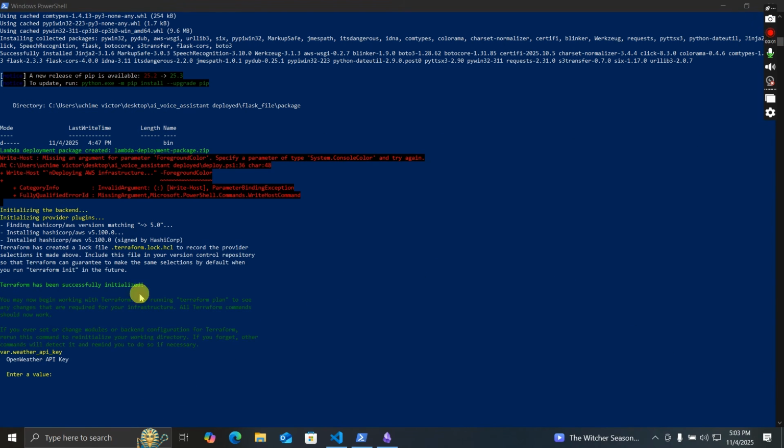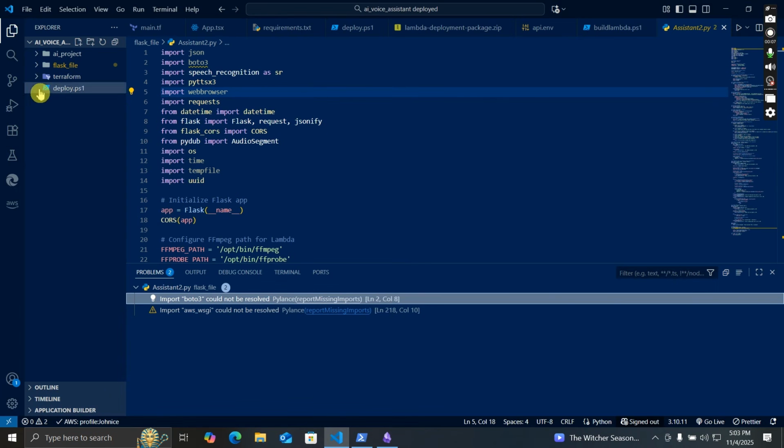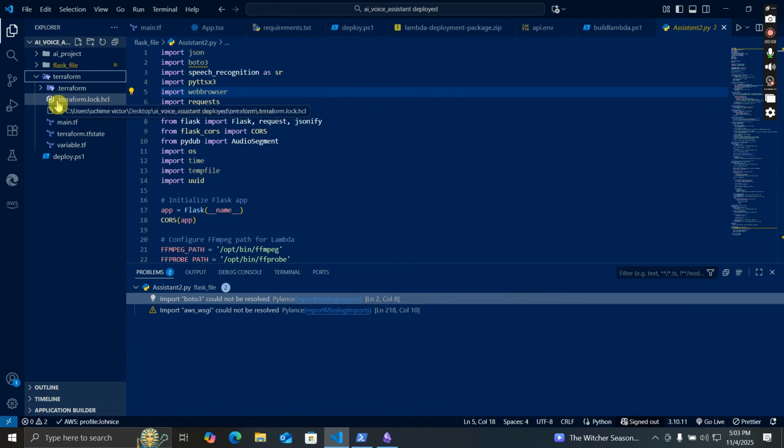Okay, as you can see, it has successfully been initialized, and you will see in this folder that it has created the .log file, the Terraform state, the main.tf, the terraform.tf, the variables, and all that, including the .terraform folder and everything that is needed to run Terraform.